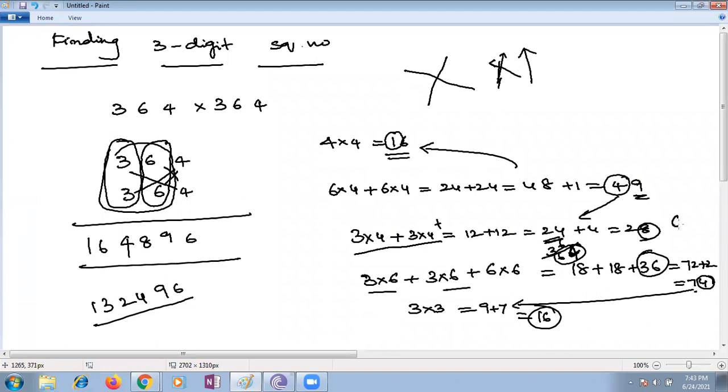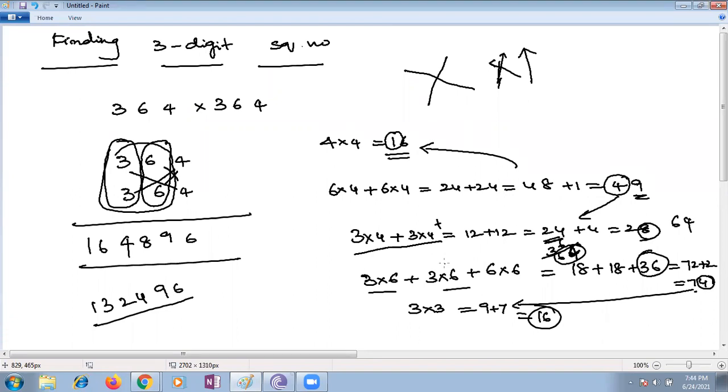64 only. You are writing 4 here, and 6 you are carrying. The next, 3 6s are 18. 18 plus 18 is 36. 36 plus 36. 36 plus 6 is 42. So 2 you have to write.